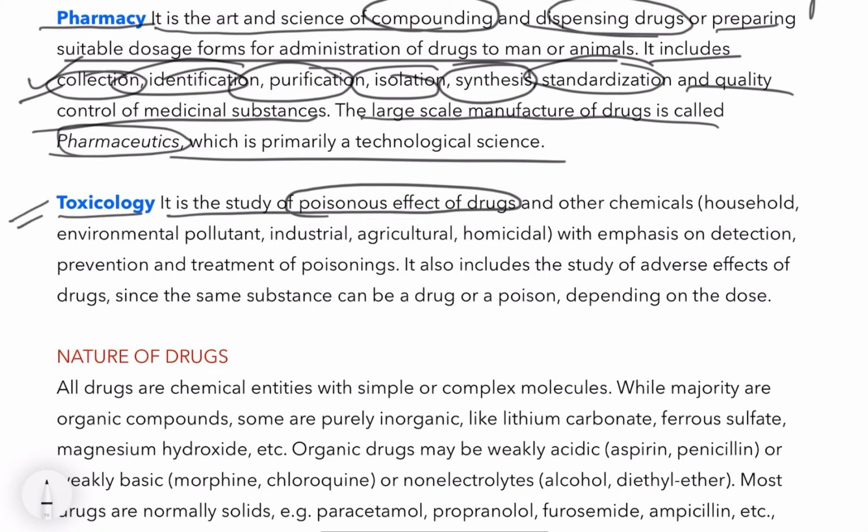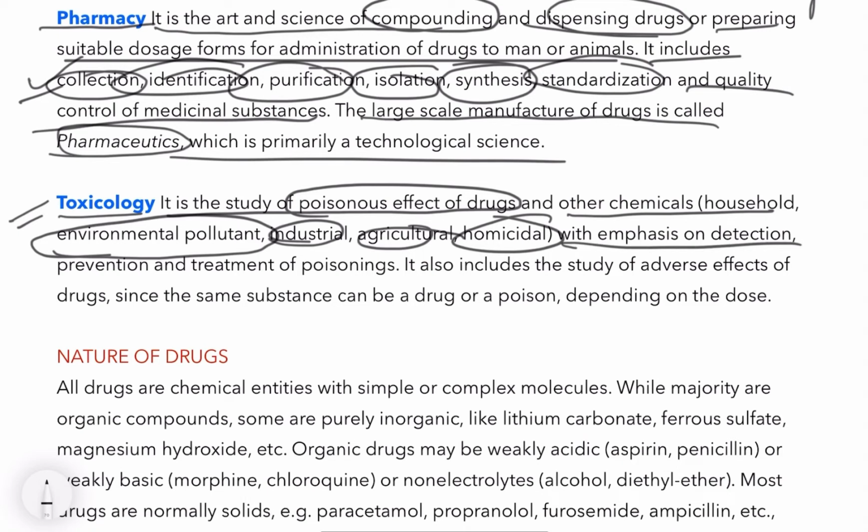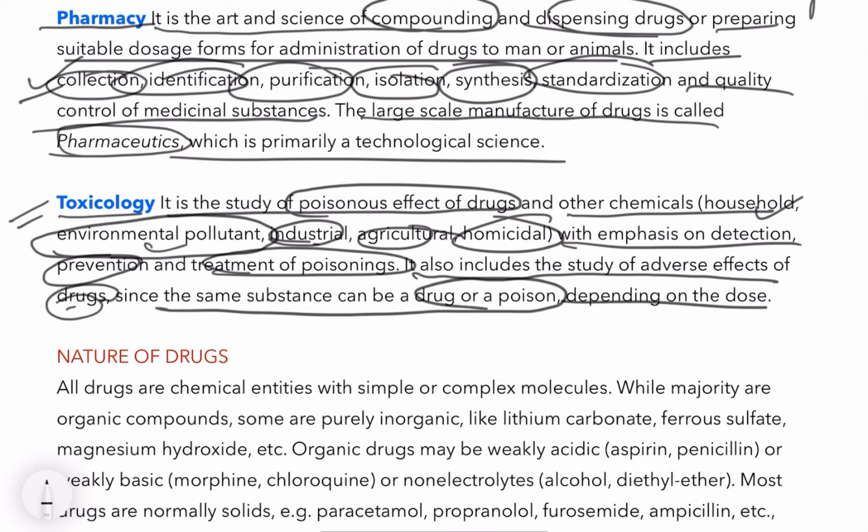It covers the poisonous effects of drugs and other chemicals, household, environmental pollutants, industrial, agricultural, homicidal, which emphasizes detection, prevention and treatment of poisoning. Many people attempt suicide. So it discusses household remedies which you take and which can have an adverse effect on your health. It also includes the study of the adverse effects of drugs, since the same substance can be a drug or a poison depending on the dose.